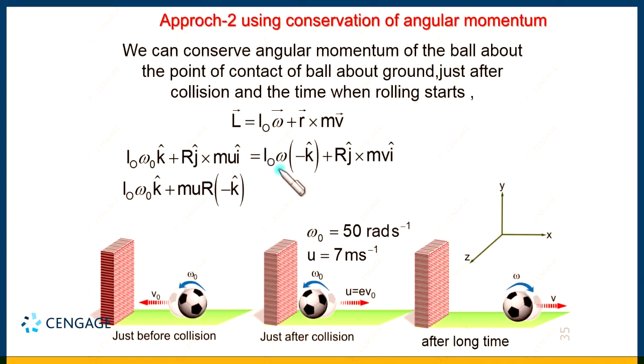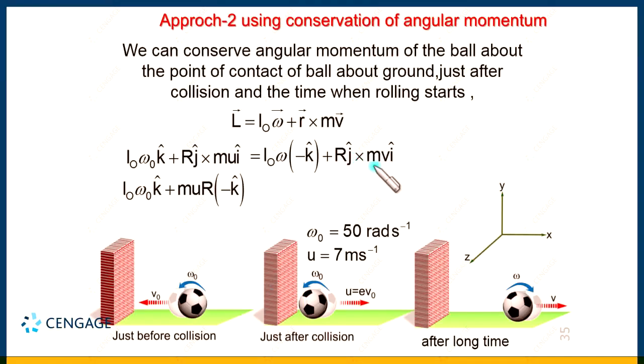Now this situation represents the time of rolling, and here you can observe the rotation sense is clockwise. For the clockwise sense, if you turn your right hand fingers in the clockwise sense, the thumb is into the plane or into the screen, that is again in the minus k cap direction, that is minus z direction. So this value is minus z, we have written here.